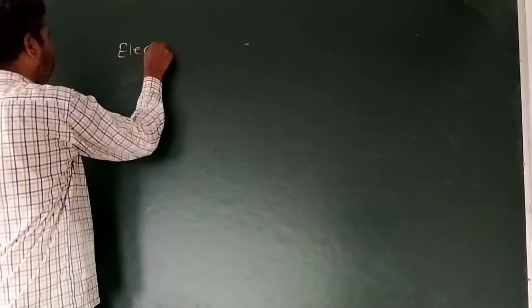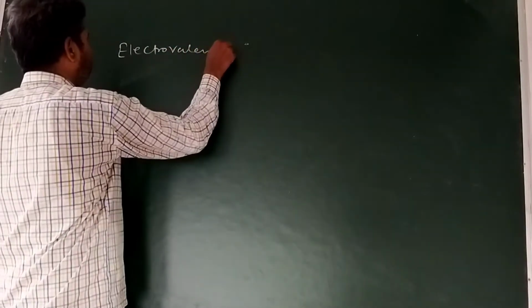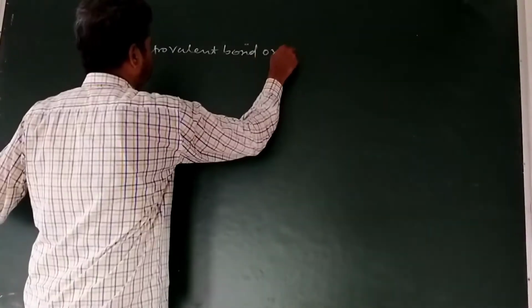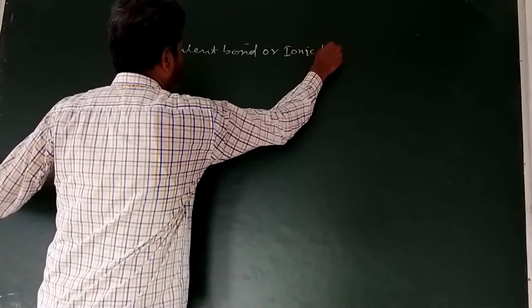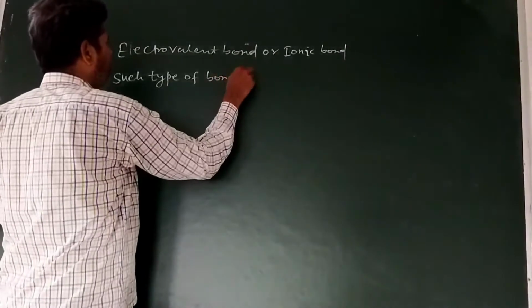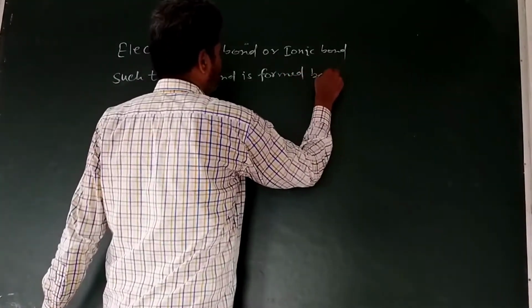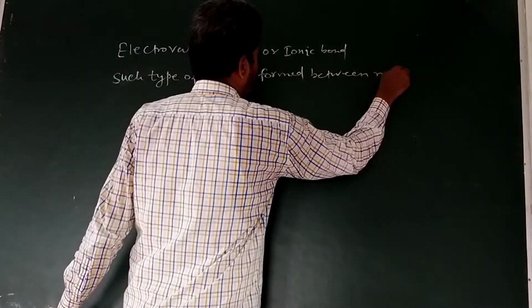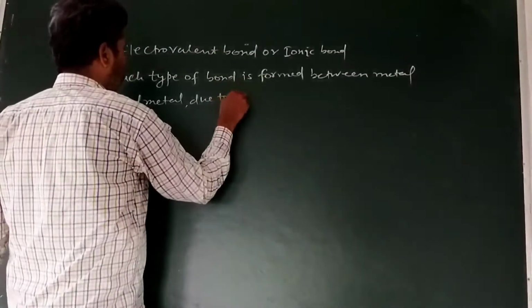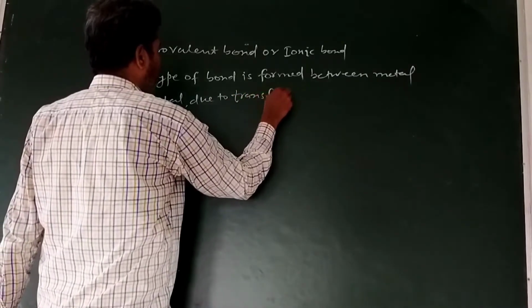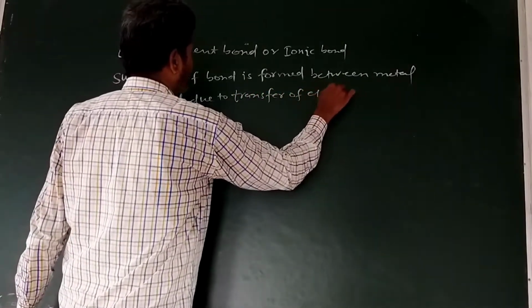Electrovalent bond or ionic bond. This type of bond is formed between metal and non-metal due to transfer of electrons.